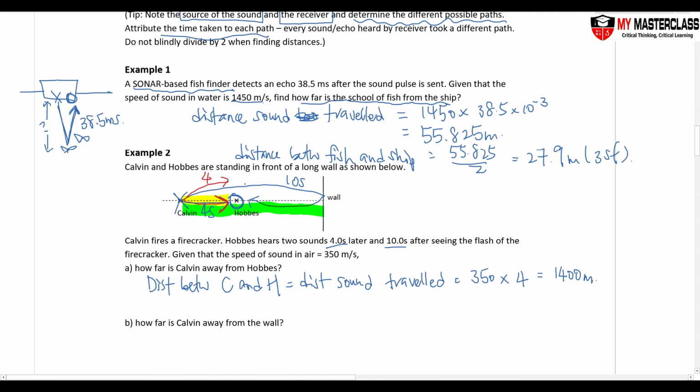If it takes 6 seconds to go to and fro, let's say Hop makes a sound and hears an echo, he will hear it 6 seconds later, which means the sound takes 3 seconds to reach the wall. If Kelvin makes a sound, it will take a total of 4 plus 3 to reach the wall. So in this case, it is 4 plus 3, which is 7, times the speed of sound, 2450 meters.